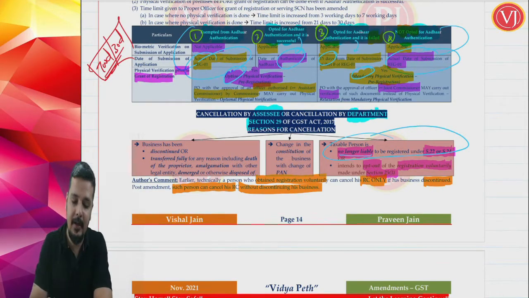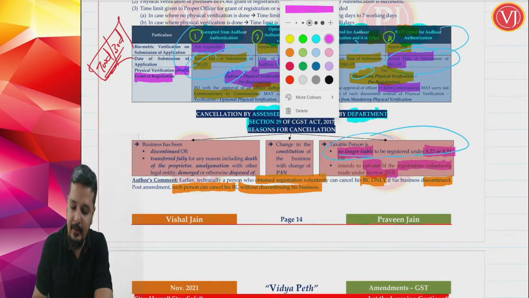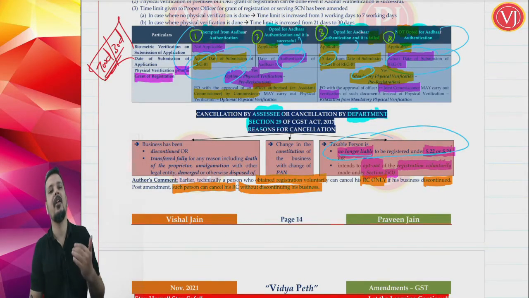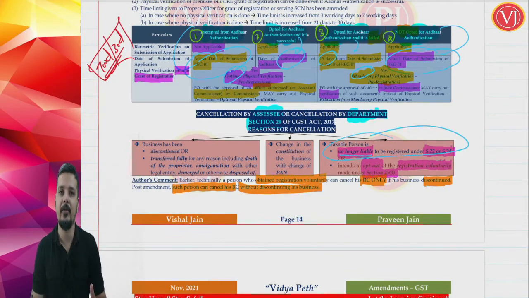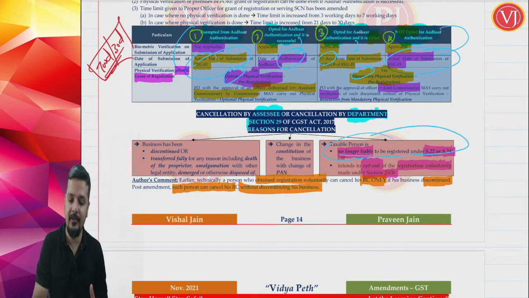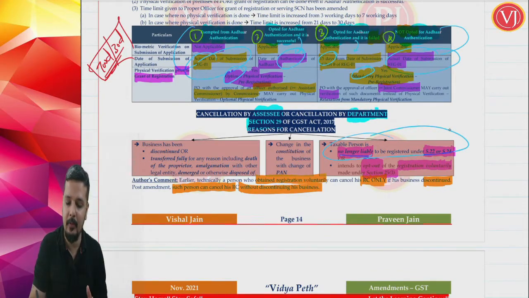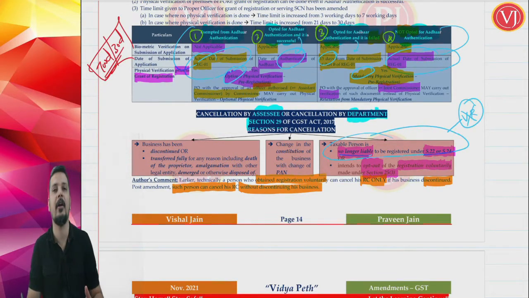Now after the amendment, he can cancel his registration without discontinuance of business, which means he can cancel his registration but his business will still continue. Why? A person who has taken voluntary registration can never be covered by this part. What is the first part? Taxable person who is no longer liable for registration under section 22, 24. Such a person will never cover a person who has taken voluntary registration. Why? He was never liable.